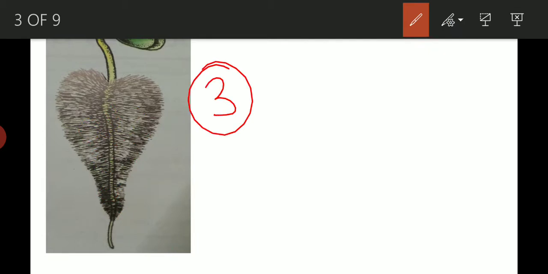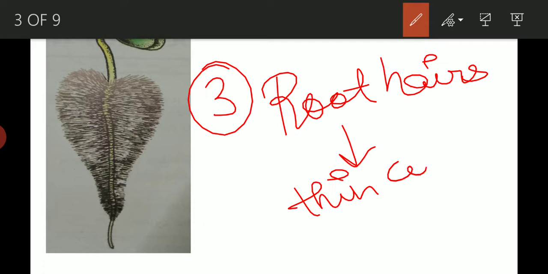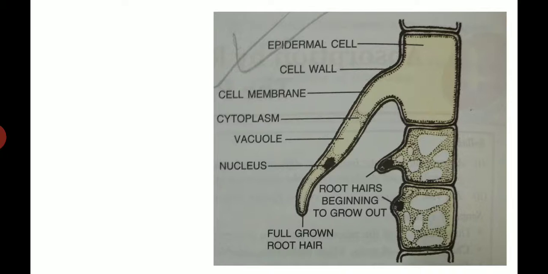And the next characteristic is root hairs have thin walls. So let's see. This is the structure of a fully grown root hair. See, this is the fully grown root hair and this is a root.